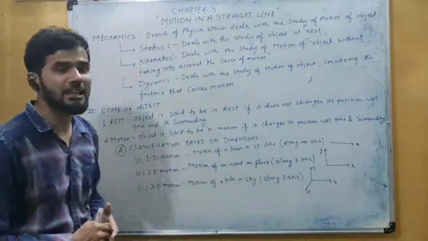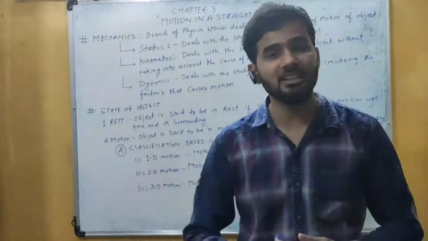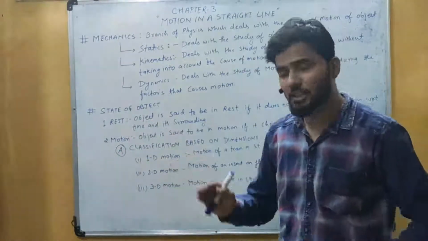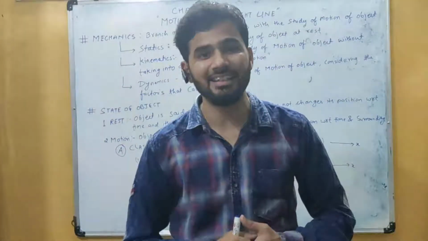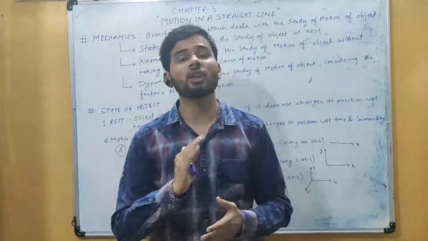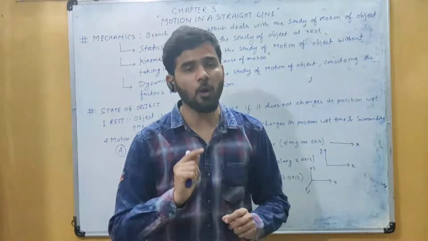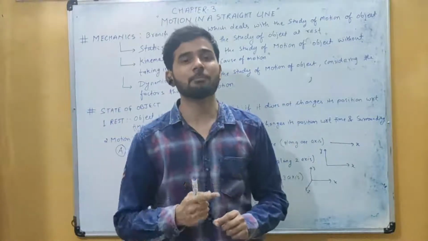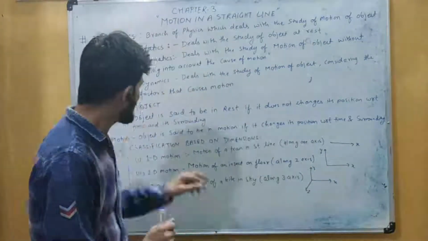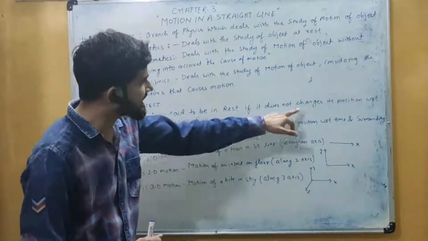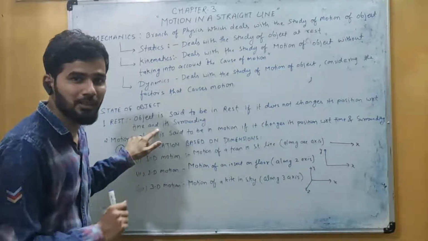Okay, the next one is the state of object. What is the state of the object? Here we have two different state of the object. Generally we have three, but first of all let us see the two one. The first one is the state of rest. अब हम कब बोलेंगे कि कोई भी ऑब्जेक्ट रेस्ट में है, if that object does not change its position with respect to time and surrounding. मतलब टाइम के साथ अगर वो ऑब्जेक्ट और साथ ही साथ सराउंडिंग के रेस्पेक्ट में अपनी जो पोजीशन है वो चेंज नहीं करता है, then you can say that the object is in rest. So the object is said to be in rest if it does not change its position with respect to time and surrounding.